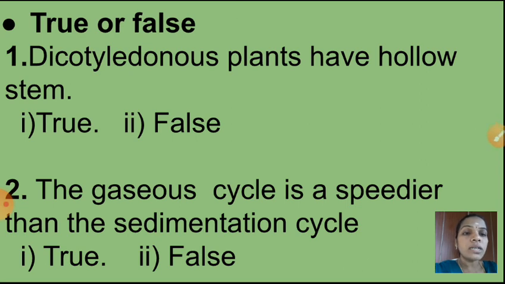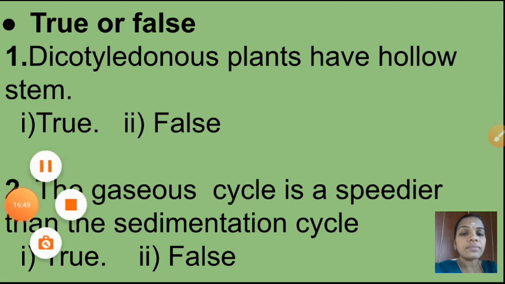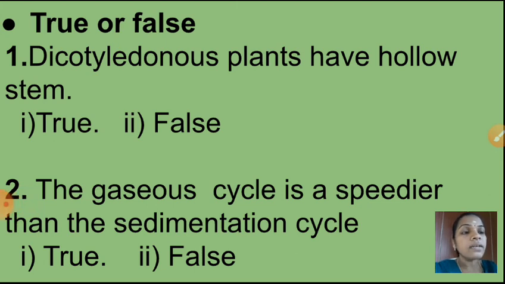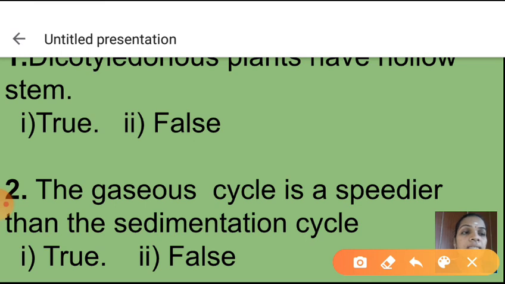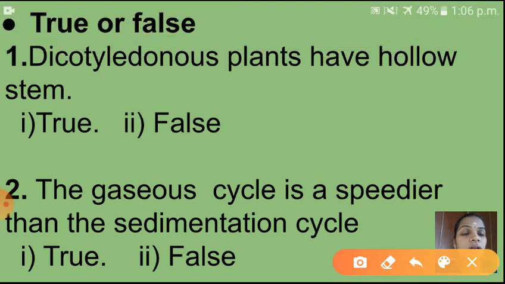Next, here two other questions I have given here. See here, true or false. First one: dicotyledonous plants have hollow stem. What is your question here? Dicotyledonous plants have hollow stem. True or false? What is your answer? I am telling this is false. You have to click false. How is it? Dicotyledonous plants have which kind of stem? Strong stem, isn't it? It is not a hollow stem. Monocotyledonous plants have hollow stem.